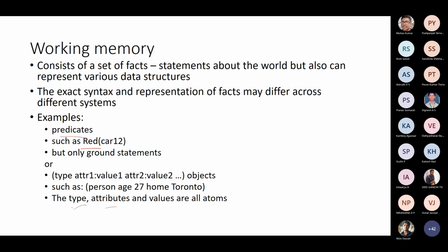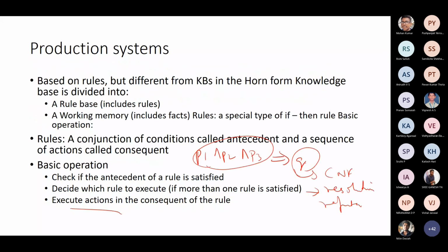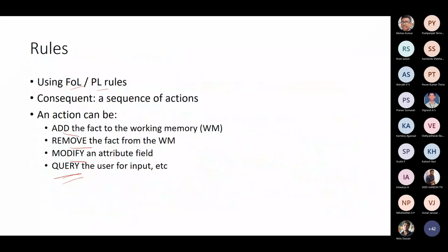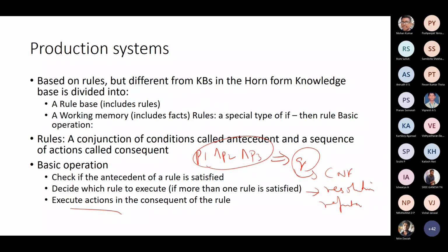So we already know how to represent knowledge, how to reason, and how to make inferences. Now we are just putting them into a capsule kind of scenario where we are trying to put them into a production system or a frame-based system or as an ontology. So last class we saw production systems.